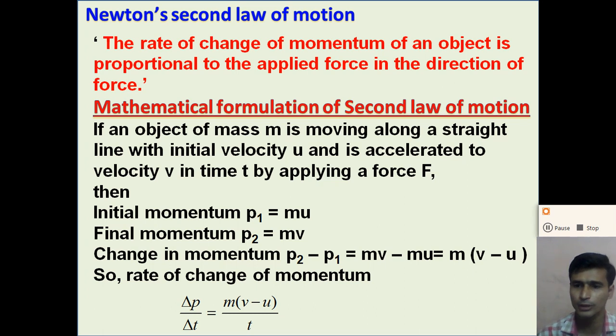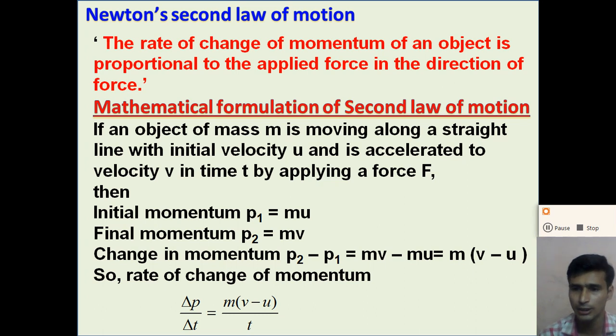So in both cases, the change in momentum is the same, but the time taken to change the momentum is different. In the first case, the bicycle will take more time to change its momentum from some initial value to zero. But in the second case, it will take less time to change the momentum from some initial value to zero.